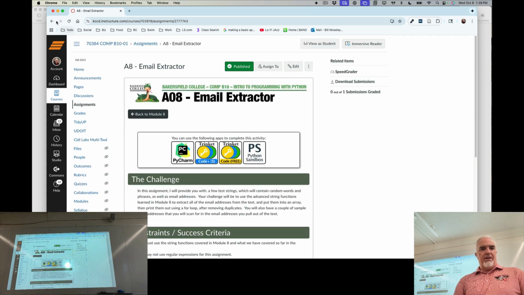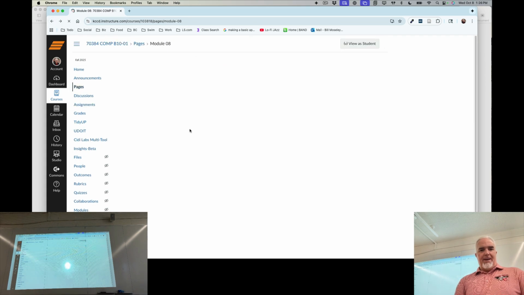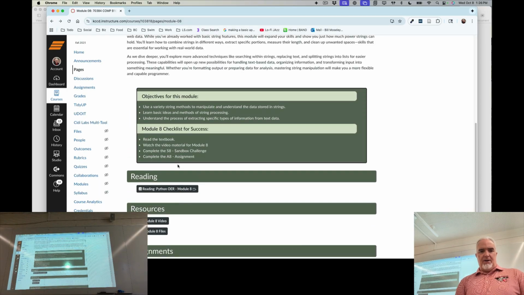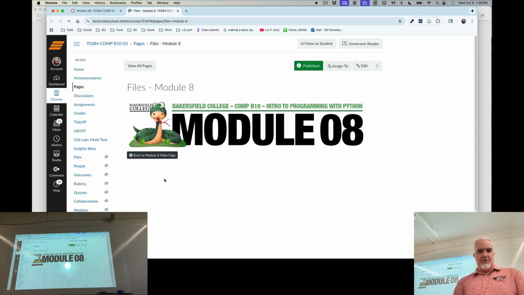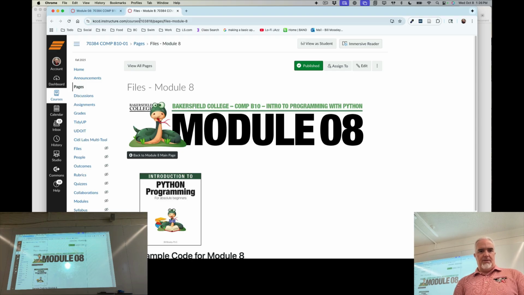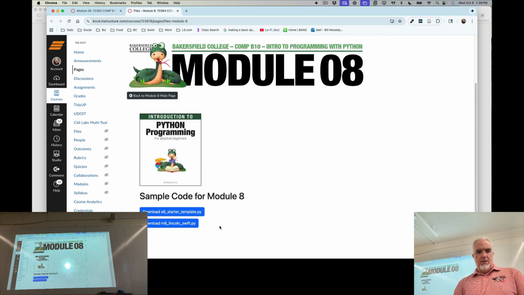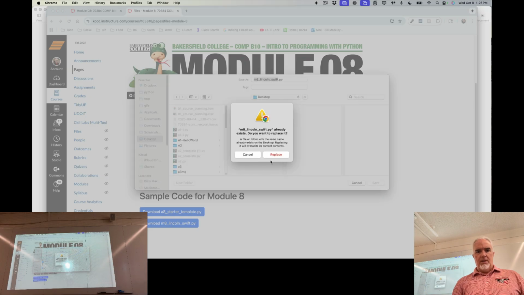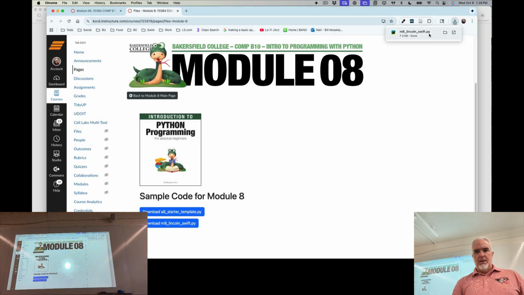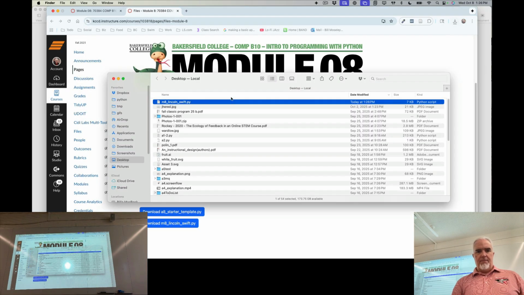We're going to start, and the file should be here under Modulate Files. Let me see. Oh, maybe it's actually in the Sandbox itself. Oh, no, there it is. M8 Lincoln Swift right here. So I'm going to download that file, and I'll throw that on my desktop so I can get it later. And I'm going to open that up.